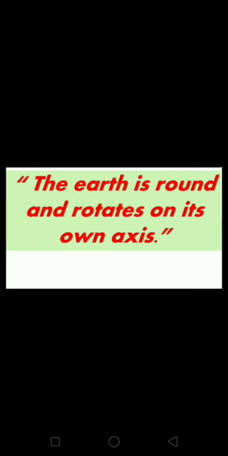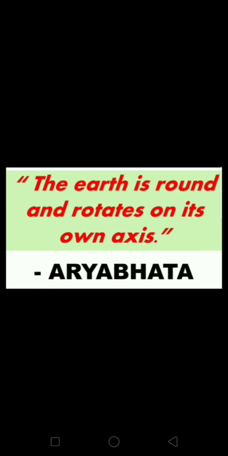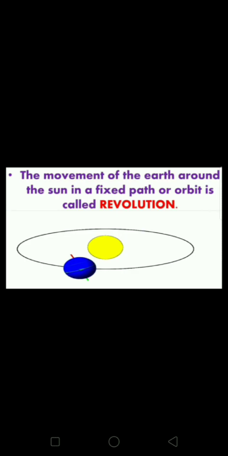Now dear children, do you know who stated that the earth is round and rotates on its own axis? Yes, can you tell me? Yes, he was the ancient Indian astronomer Aryabhata. So, the second motion of the earth is revolution. Okay? So, the movement of the earth around the sun in a fixed path or orbit is called revolution.